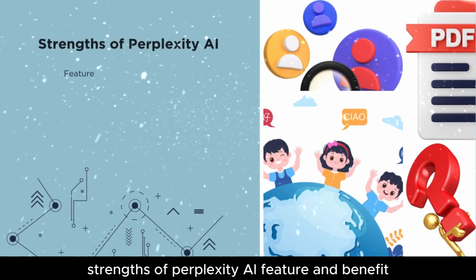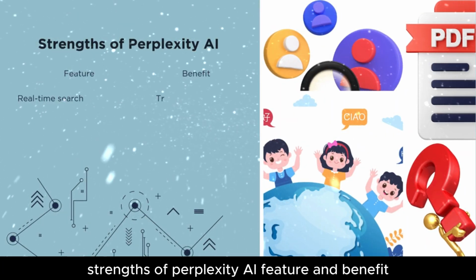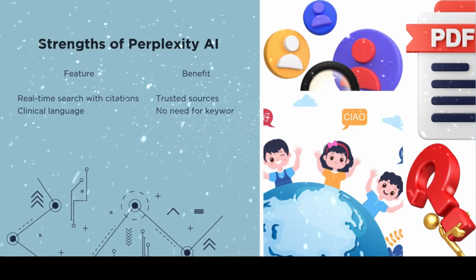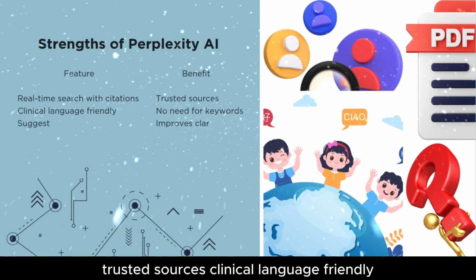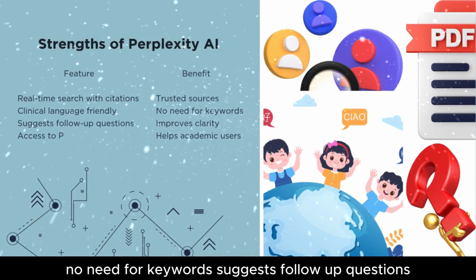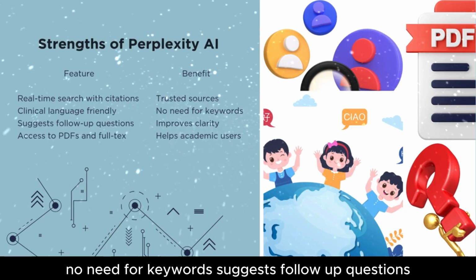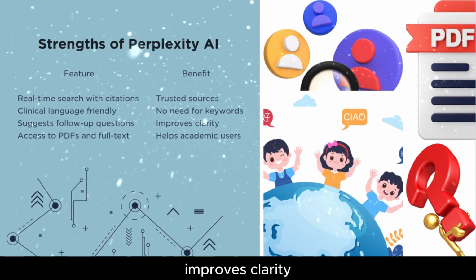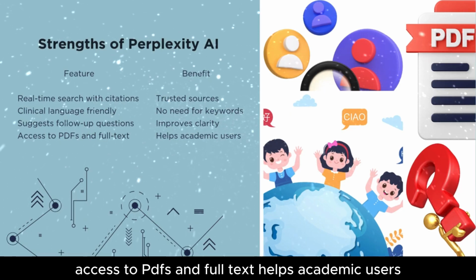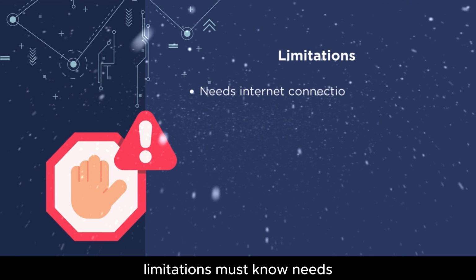Strengths of Perplexity AI. Feature and benefit: real-time search with citations, trusted sources. Clinical language friendly, no need for keywords. Suggests follow-up questions, which improves clarity. Access to PDFs and full text helps academic users. Limitations, must know.